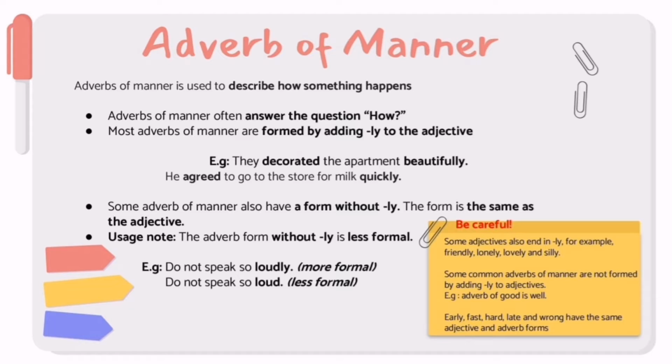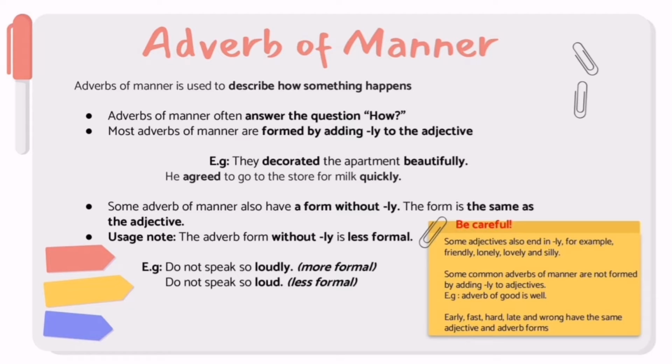A usage note, the adverb without ly is considered less formal. For example, do not speak so loudly is considered more formal rather than do not speak so loud, which is considered less formal. Be careful. Some adjectives also end in ly. For example, friendly, lonely, lovely, and silly.